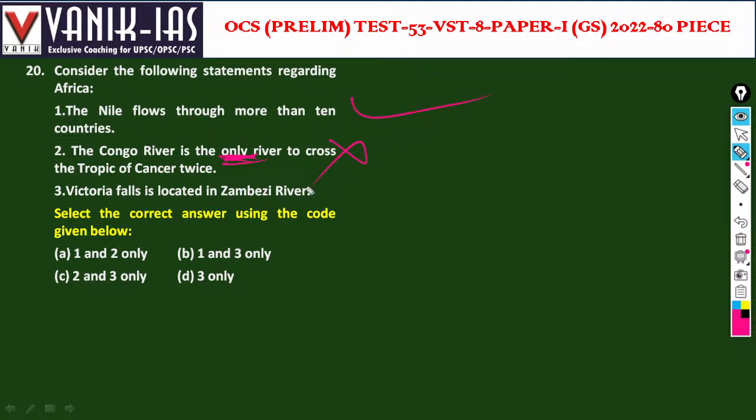Victoria Falls is located on the Zambezi River. Yes, Zambezi River, Victoria. So one and three options are correct. So next question.